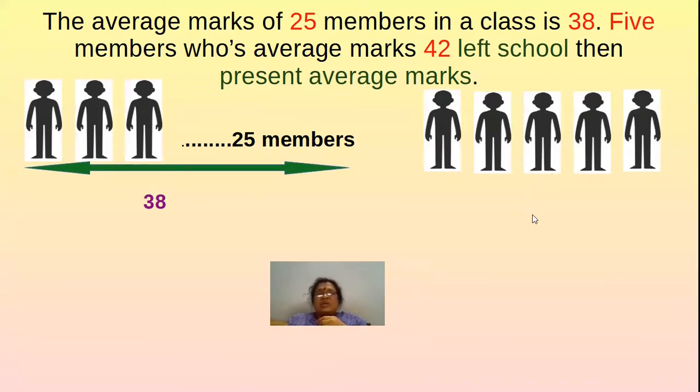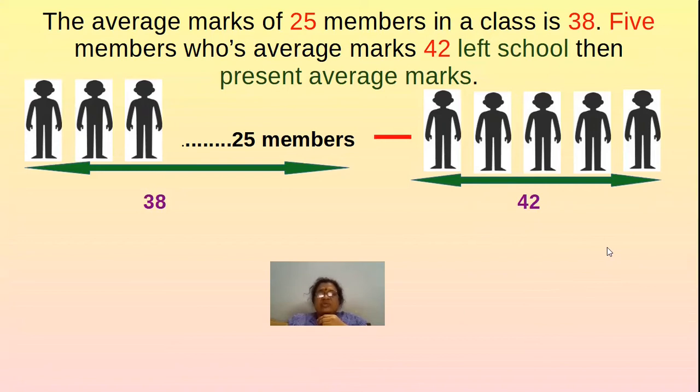What is the mean of these 5 students? Is it given in the problem? Yes. How much is it? It is 42. These 5 students' average marks is 42. So these 5 students left the class.